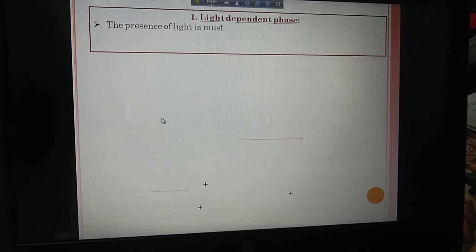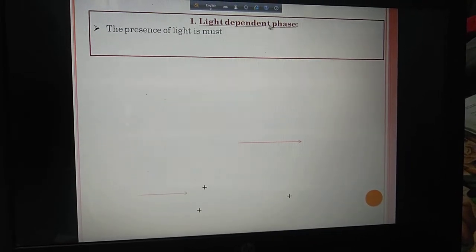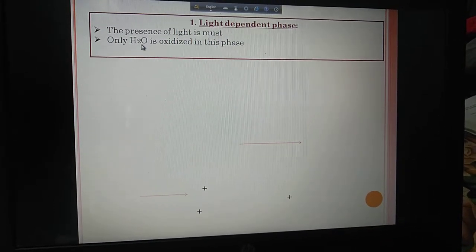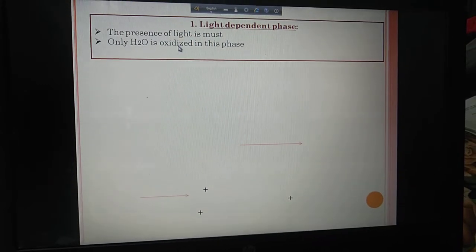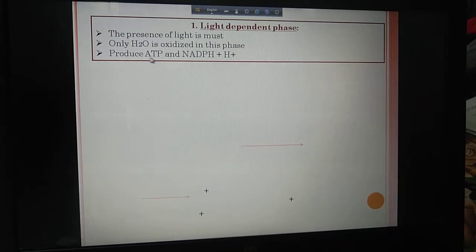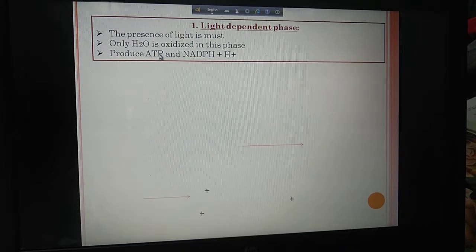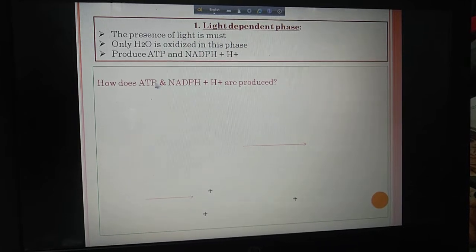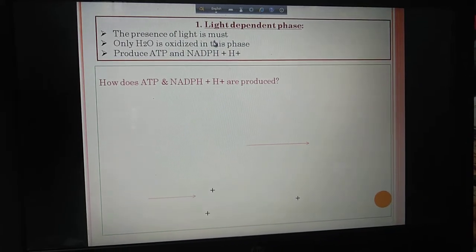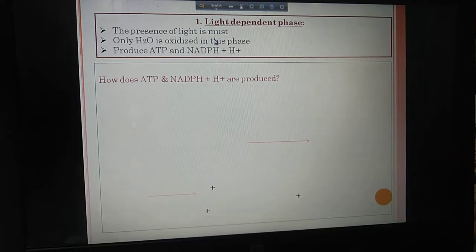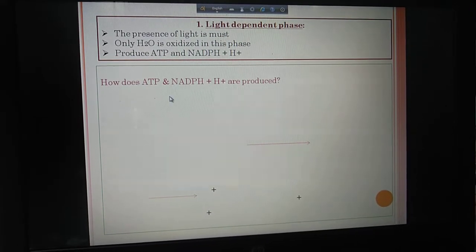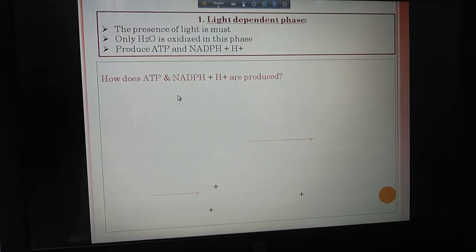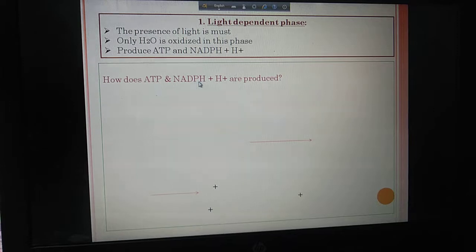Now, the light dependent phase, obviously, means this phase depends on light. In this phase only the water molecule participates and is oxidized, and after this oxidation it produces ATP and NADPH2. Now how are ATP and NADPH2 produced in this process? This is actually a complex process. We'll try to discuss the details of these topics at your higher secondary level. So how are ATP and NADPH2 produced?